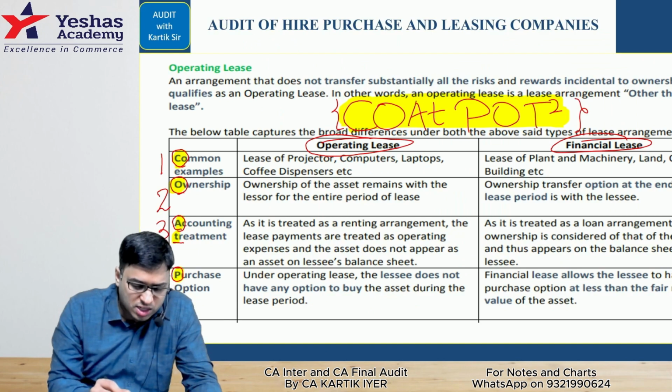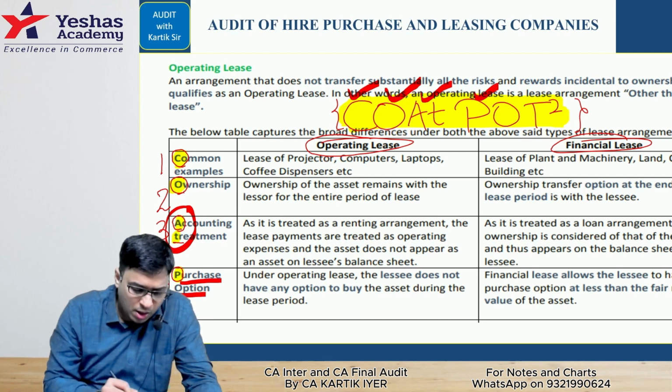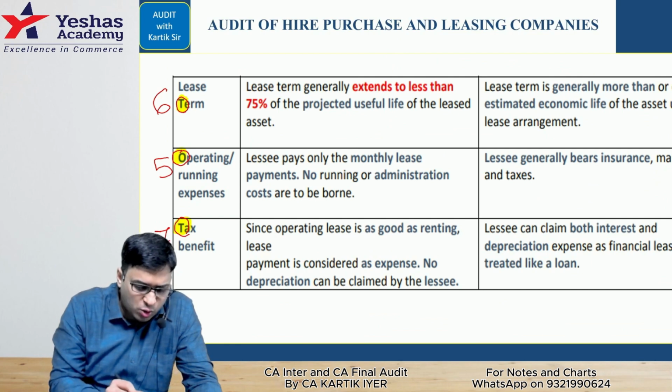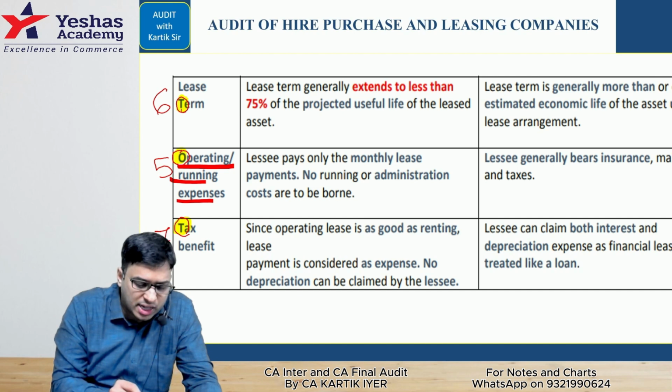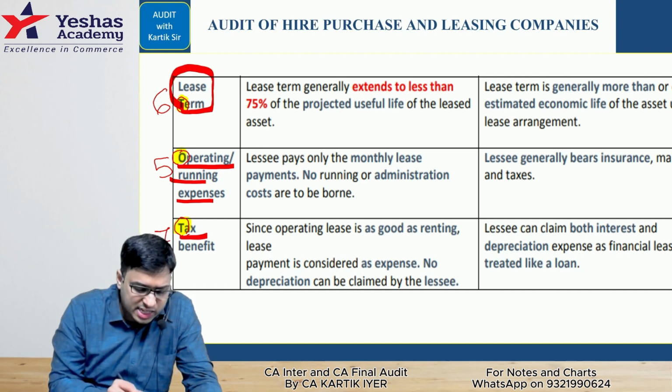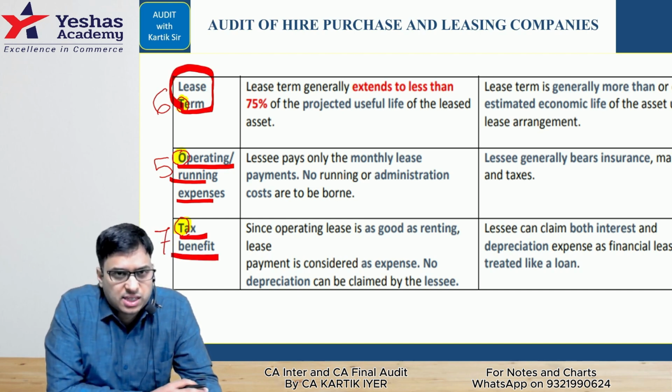Let's start. First is your common examples. Code pot is the code common examples. O is ownership. AT is accounting treatment. You will see it here, accounting treatment. P is purchase option. O is that in relation to your operating or running expenses. Then finally you have T, that has 2 points, that is term of the lease and tax benefit. That is how we completed the hire purchase and leasing transactions. Okay.